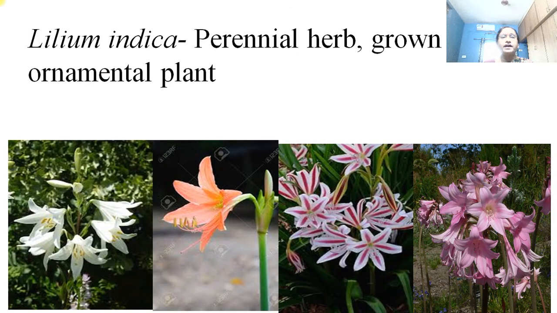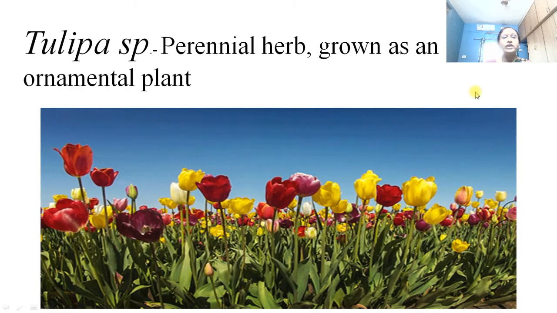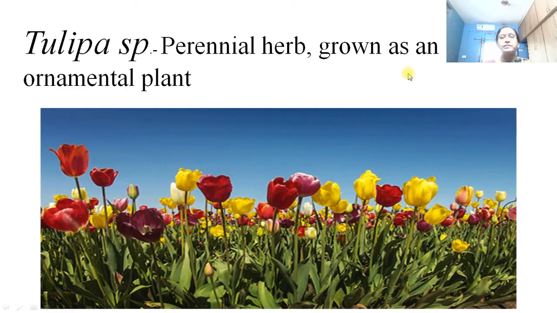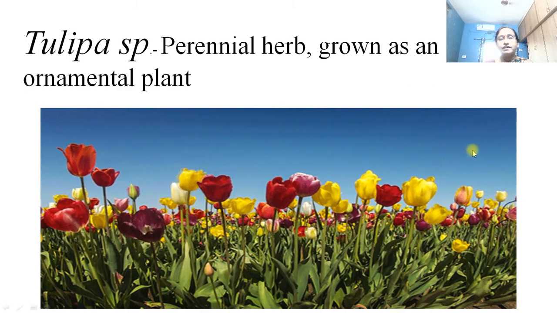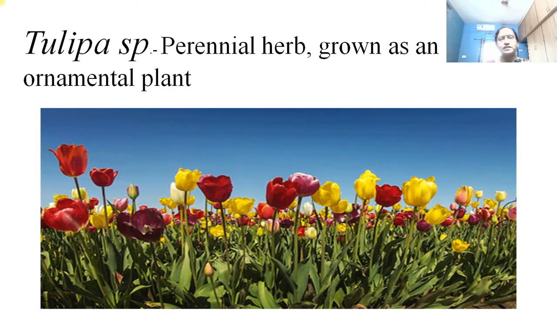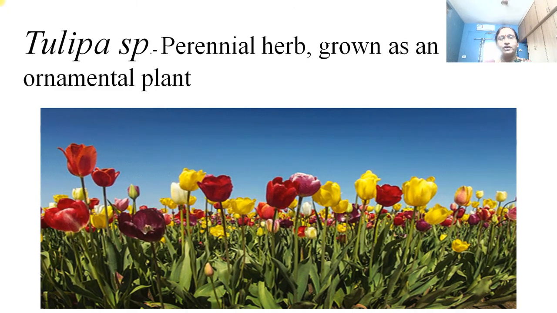Then Lilium indica is a perennial herb grown as an ornamental plant. There are some varieties of lilium, and they are here. This is Tulipa species, a perennial herb grown as an ornamental plant in the garden. In the Netherlands, there is a Tulipa garden also. Very large, tremendous flowers are grown in that garden. So these are very beautifully colored and beautifully flowered.